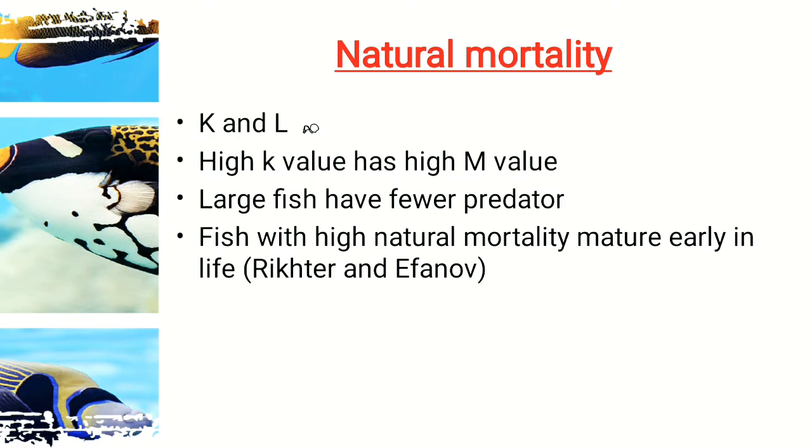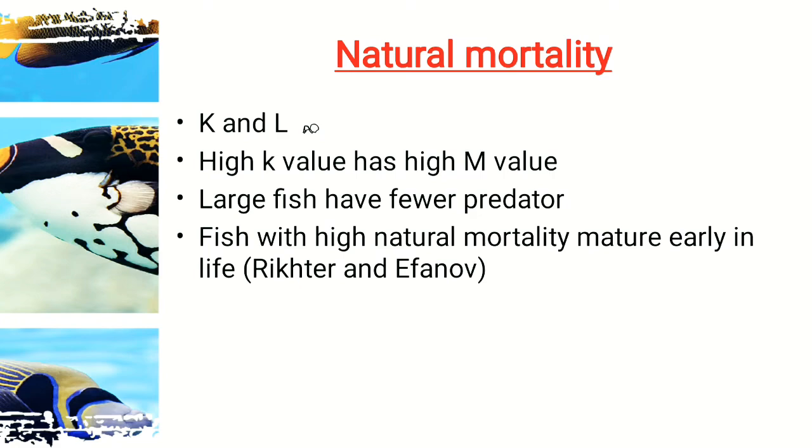K is the coefficient factor. We have already studied it in the earlier class. You can check my playlist of population dynamics and stock assessment. We have talked about K, L infinity. If we have a higher K value, then the mortality value will also be higher, since they are correlated. Like if fishing mortality is 0, if there is no fishing, then F equals 1, and if F is equal to 1.5 to 2, many fishes can be caught.